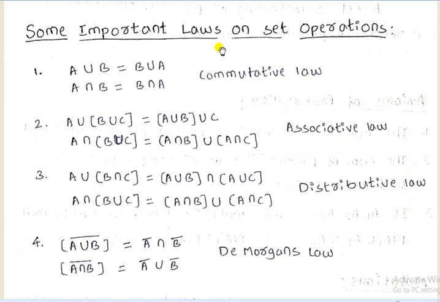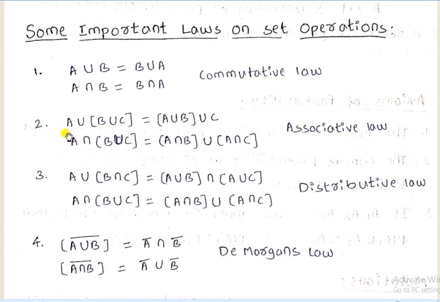Now some important laws on set operation. Here we are discussing 4 laws: commutative law, associative law, distributive law and De Morgan's law. The first one is commutative law. Commutative law means A union B is equal to B union A, or A intersection B is equal to B intersection A. Such types of relation is called commutative law.